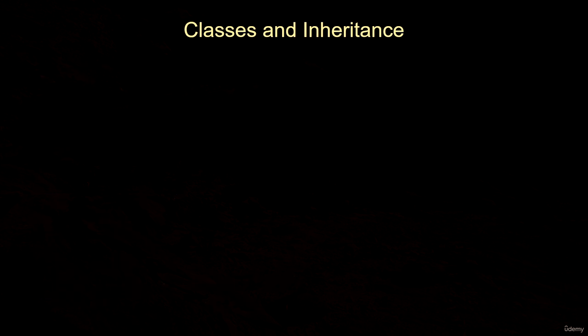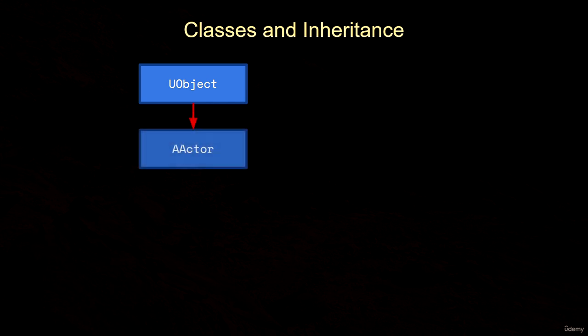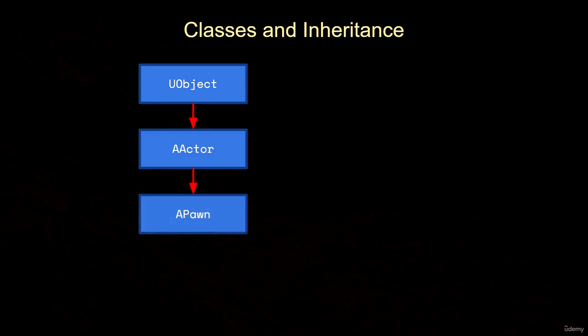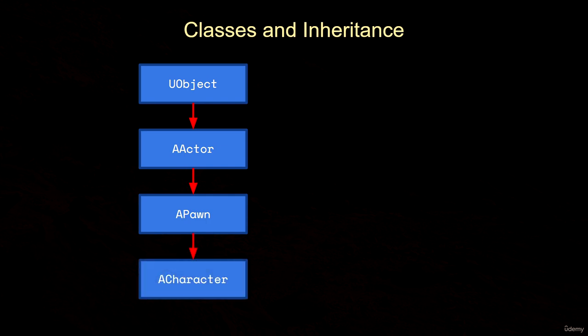Unreal Engine has its own inheritance hierarchy. Near the top of the hierarchy is a class called UObject. We typically refer to instances of this type as objects. Derived from the UObject class is the AActor class. We call these actors. Further down the hierarchy, the class APawn derives from AActor, and further down than that, the class ACharacter derives from APawn.